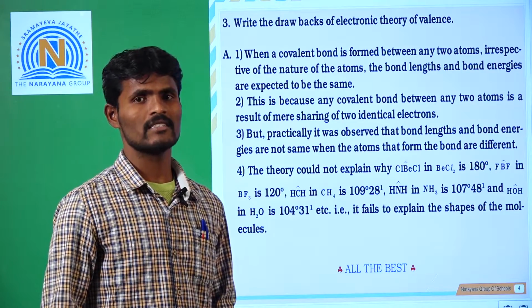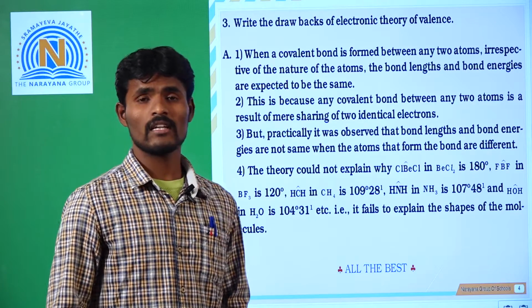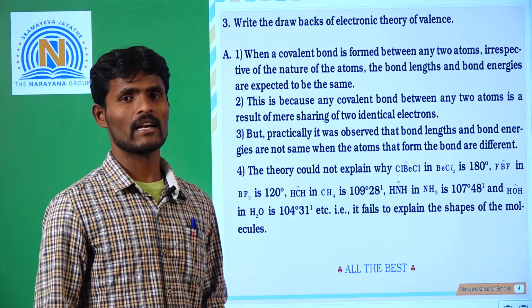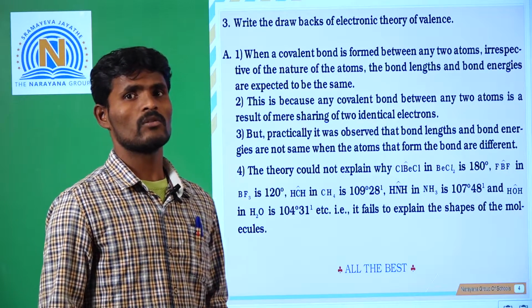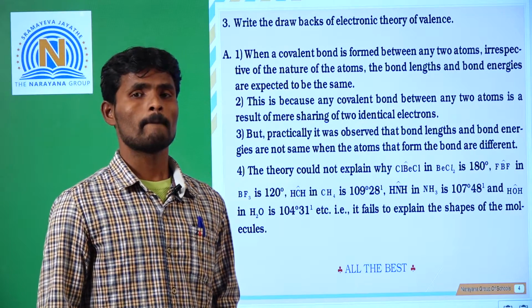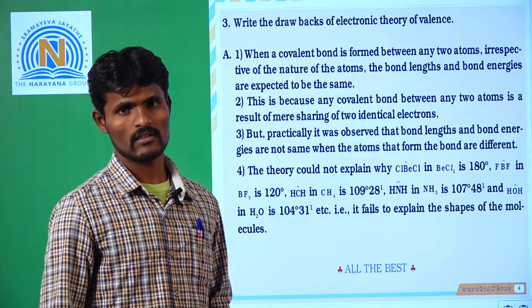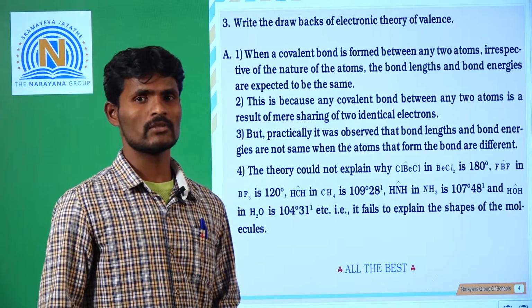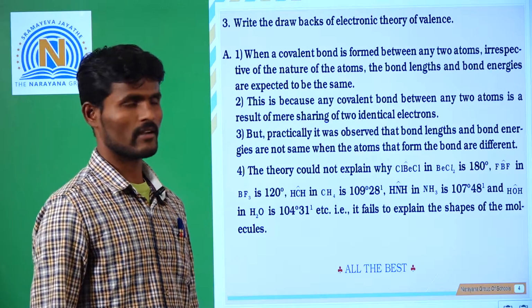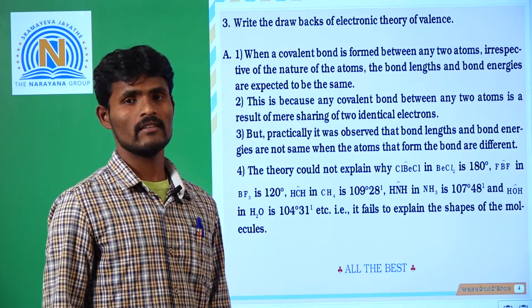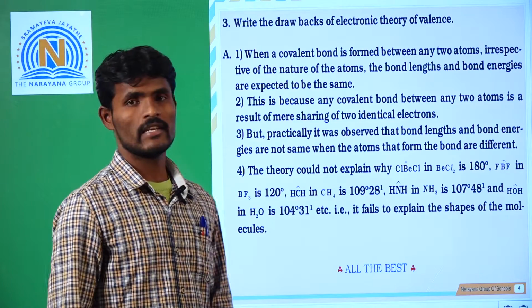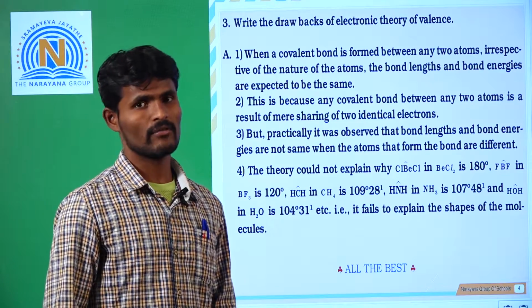Next drawback is that this electronic theory of valency could not explain about the bond angles of various molecules, and this theory fails to explain the shapes of the molecules. So these are the 3 drawbacks in this electronic theory of valency.